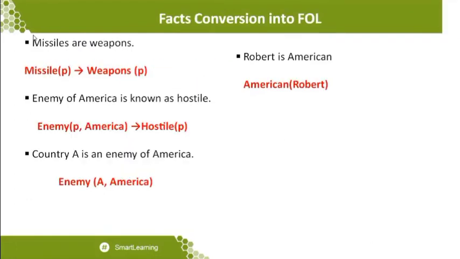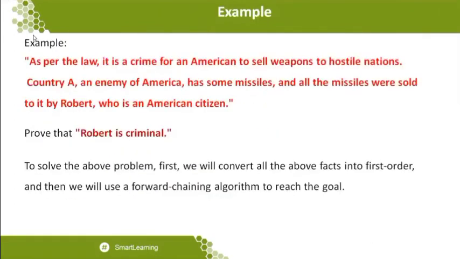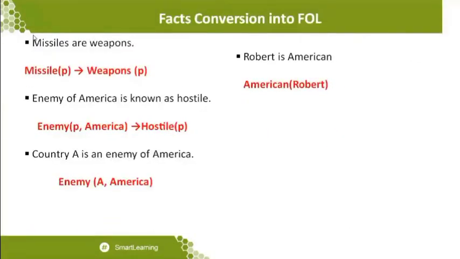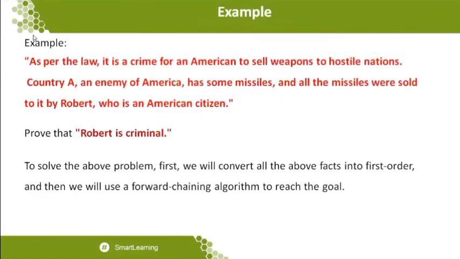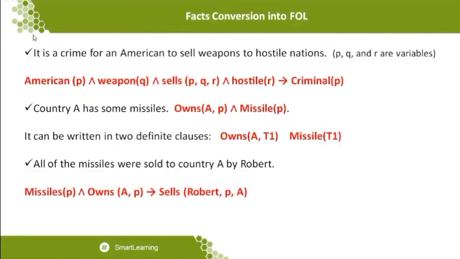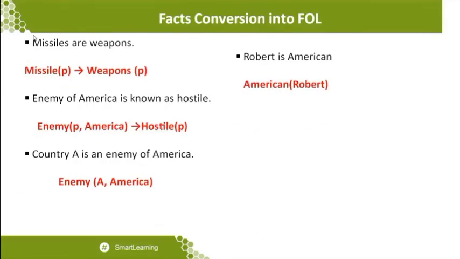And other things are all normal, in the sense that other things can be written as normal statements. Missiles are weapons. Why are we writing that missiles are weapons? When you take this particular statement, first I represent weapons and then I categorize missiles, so the system should not understand that missiles are different from weapons. So what I conclude is that missiles are weapons. So I'm writing the statement Missiles(P), which implies Weapons(P).